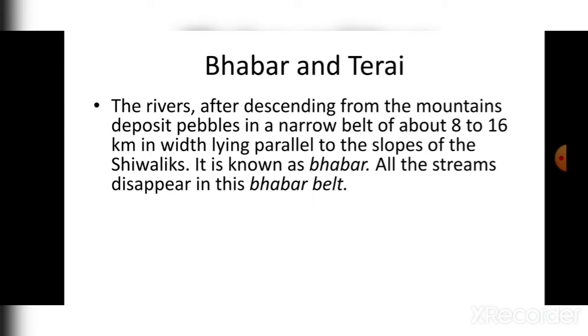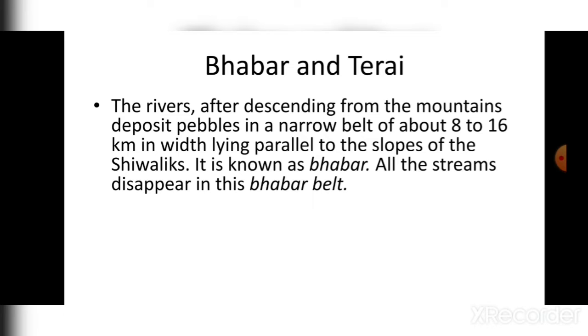So basically, rivers create a narrow belt that has a width of 8 to 16 kilometers, and they pour some pebbles into it, and it happens parallel to the slopes of the Shivaliks.